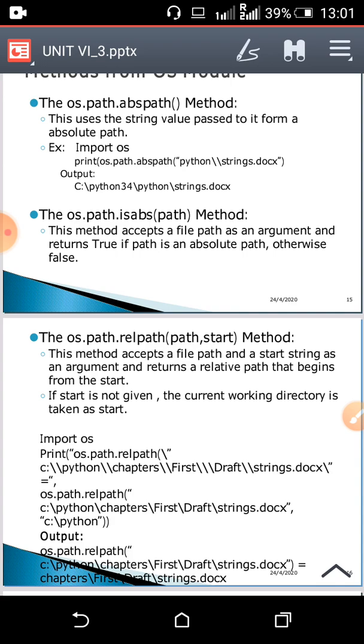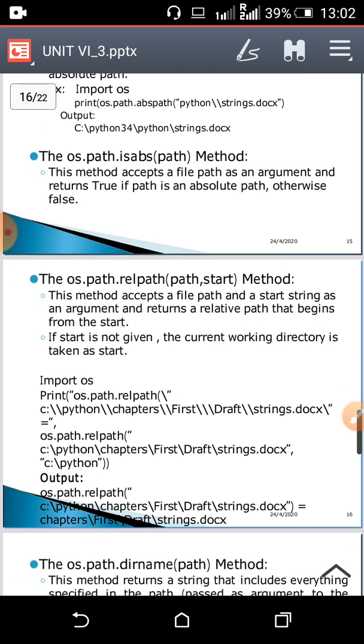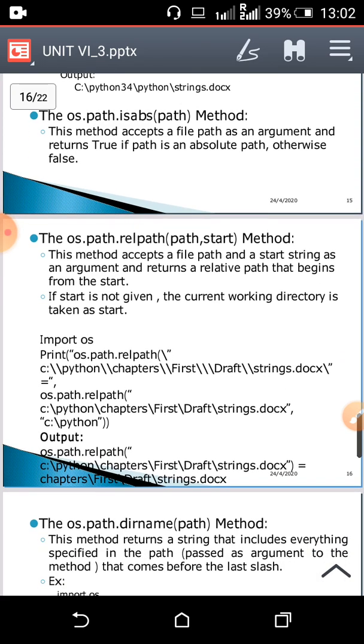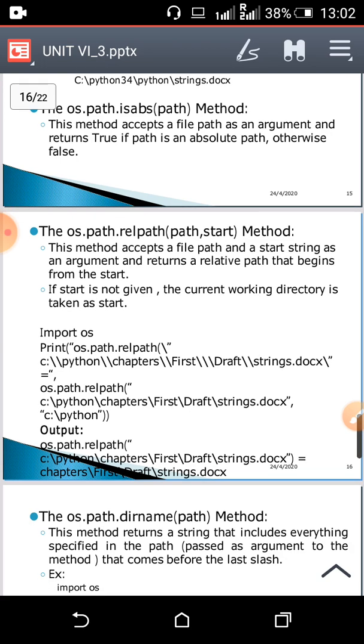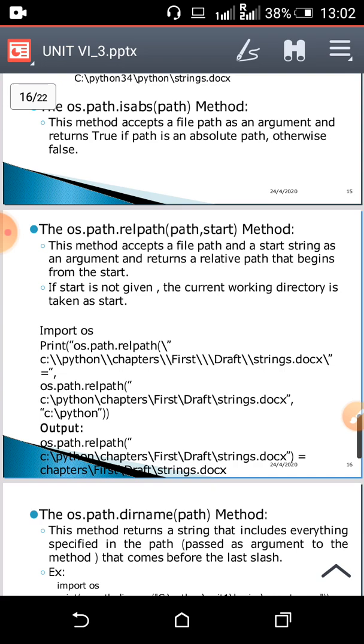Okay, so it will convert that path into an absolute path. So its absolute path is c:34/python/string docs. Okay, now the next method is os.path.isabs(path). This method is going to check whether that path is an absolute path or not.